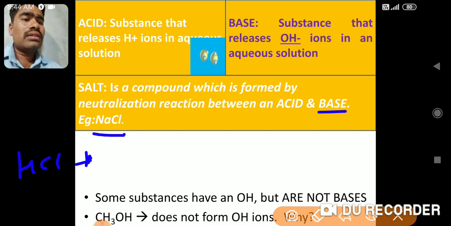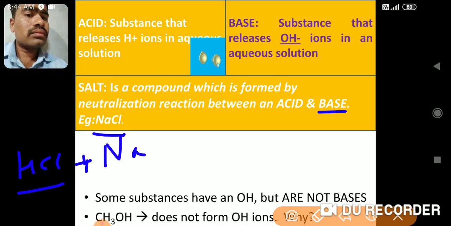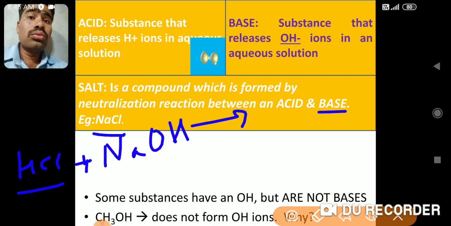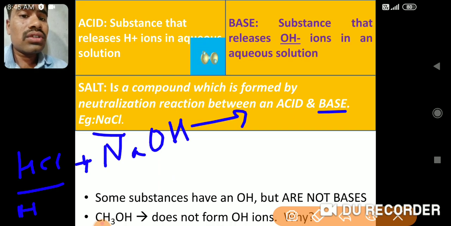Now this hydrochloric acid is added to a base, ये तो हो गया acid. अभी तो हमको दूसरा रिएक्टेंट क्या चाहिए? बेस चाहिए. उस रिएक्टेंट में मैंने डाला है NaOH. So HCl is reacting. Whenever HCl is added to NaOH, the reaction product is neutral. The chemical change takes place obviously, but the product of this reaction is entirely neutral. See here, what is in this reaction? This is H plus.